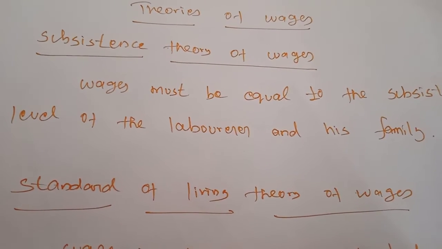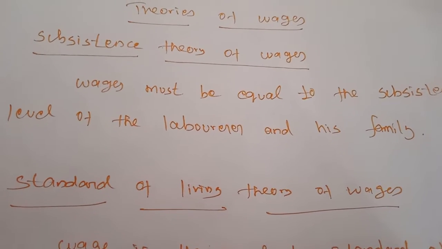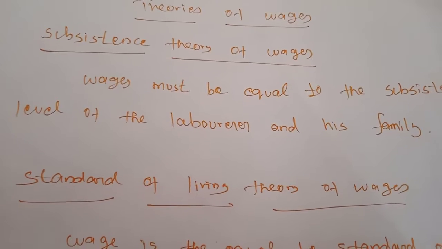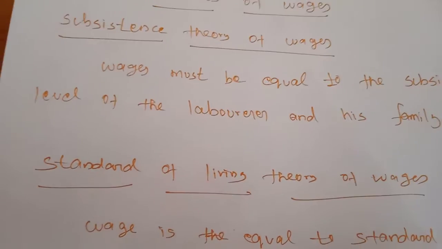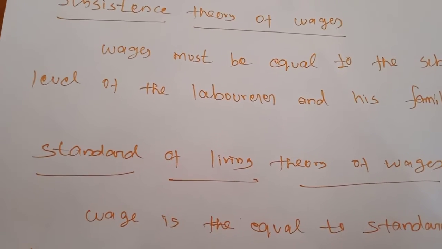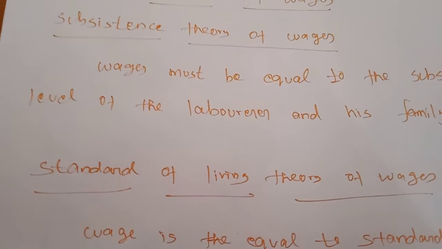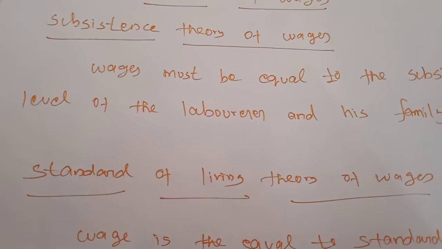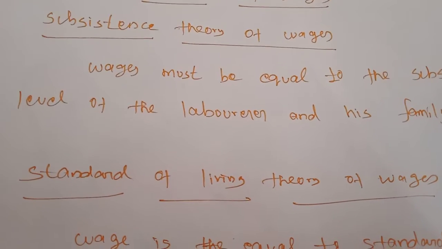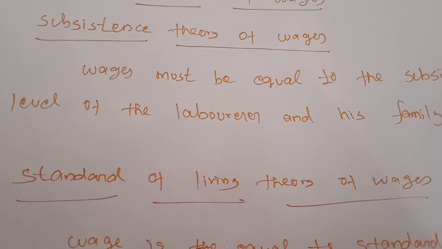So Ricardo and the Physiocrats considered providing wages only equal to their existence amount. Otherwise, the population would increase. On the other hand, if wages are lower than the subsistence level, there would be a reduction in population, and thereby the supply of labor falls and wages also increase to the subsistence level.